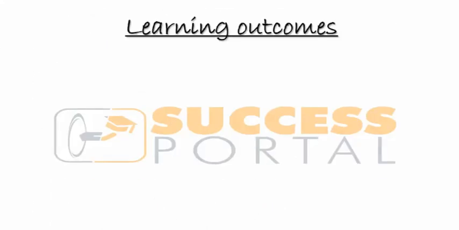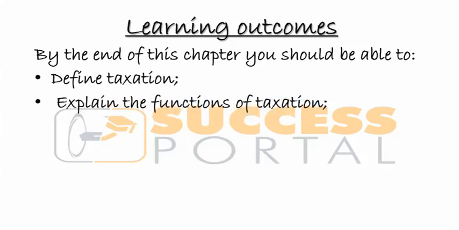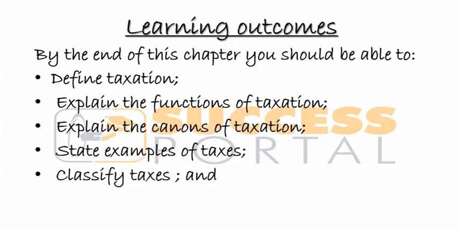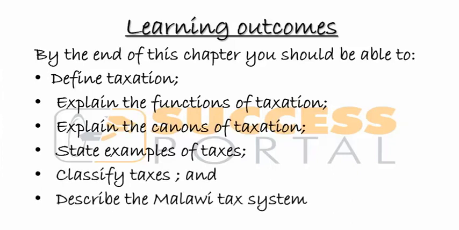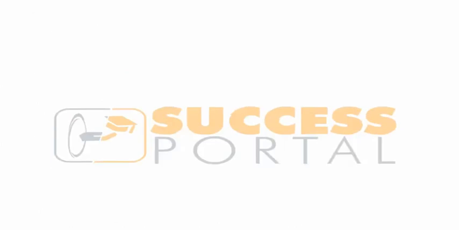Now, let's look at what the learning outcomes are. By the end of this chapter, you as students are supposed to define taxation, explain the functions of taxation, explain the canons of taxation, state the examples of taxes, classify taxes, and lastly, describe the Malawi tax system. That's basically the learning outcome, or the learning objective, of this chapter.